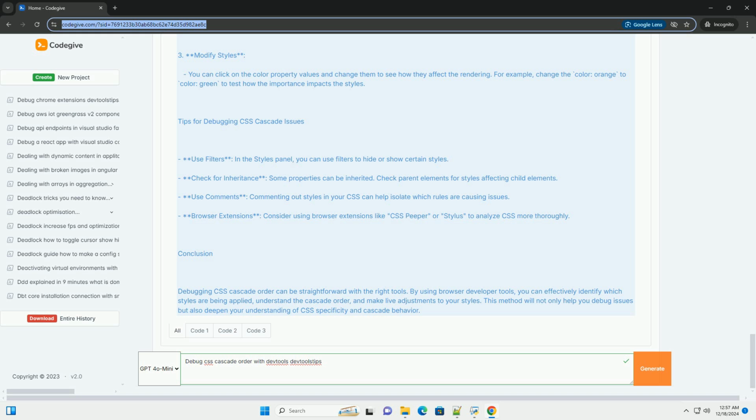HTML. <!DOCTYPE html> <html lang="en"> <head> <meta charset="UTF-8"> <meta name="viewport" content="width=device-width, initial-scale=1.0"> <link rel="stylesheet" href="styles.css"> <title>CSS Cascade Debugging</title> </head> <body> <h1 class="title">Hello World</h1> <p class="description">This is a simple example of CSS Cascade debugging</p> </body> </html>